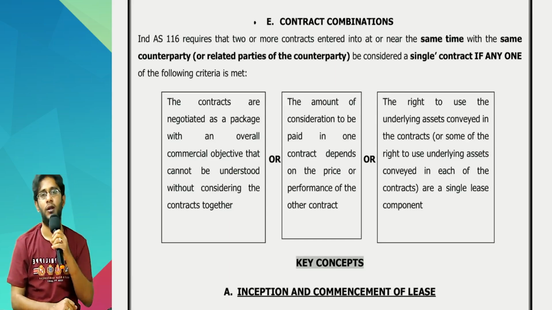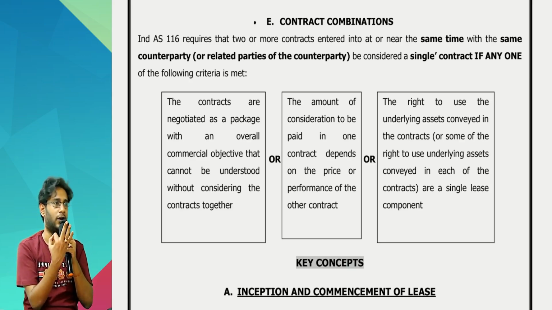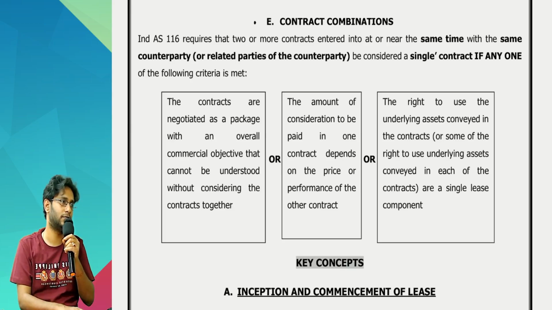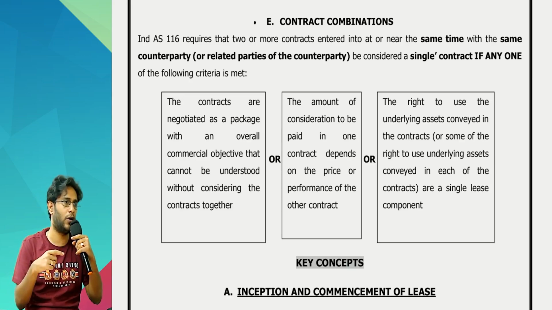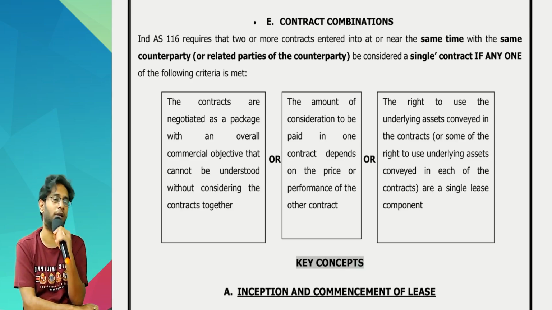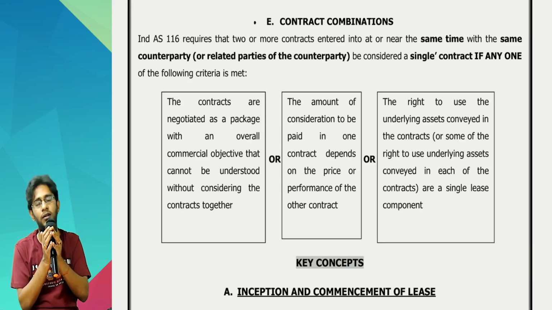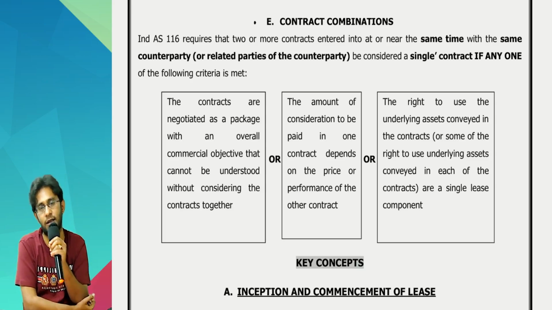quickly wind it up. Sir, I entered into 3 lease contracts of machine A, machine B, machine C at the same time with the same supplier. Single customer, single supplier entered into 3 different contracts at the same time. So the standard tells you, should you treat them as separate lease contracts, or should you club them and treat them as a single lease contract? That is what the standard is asking.